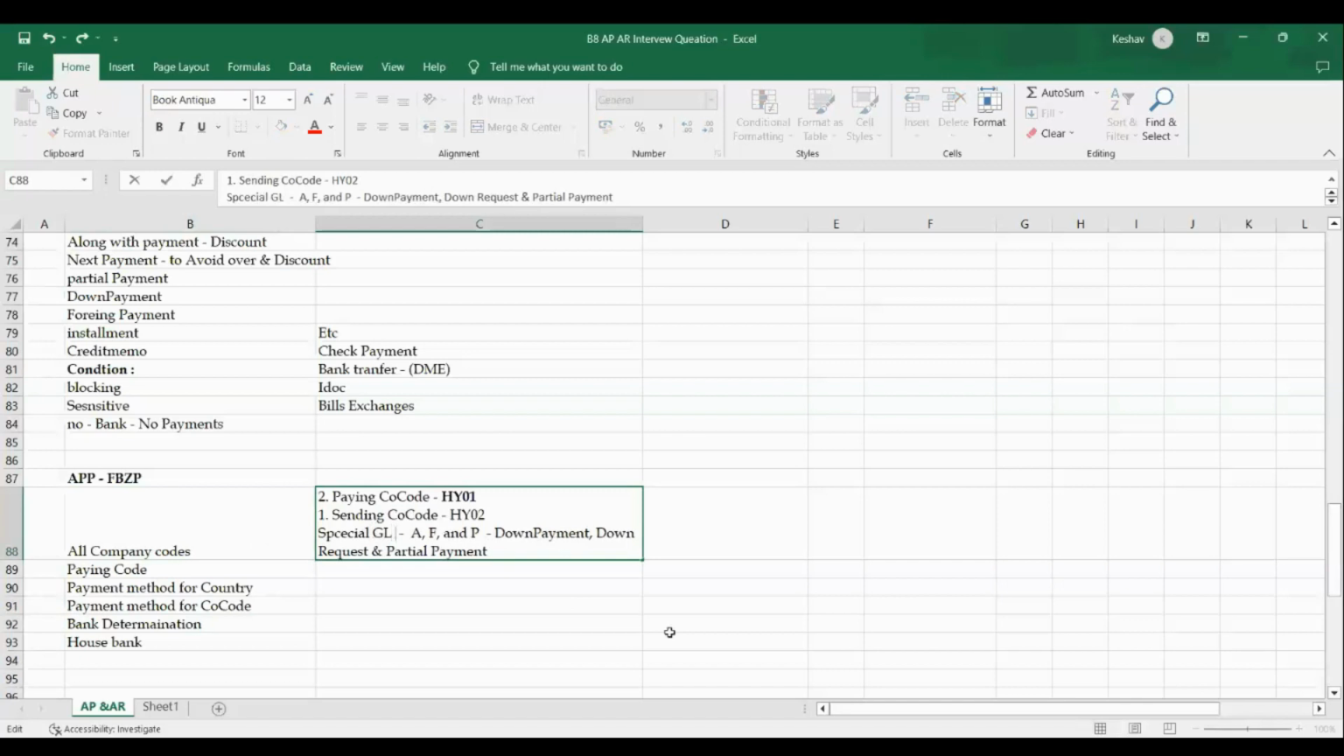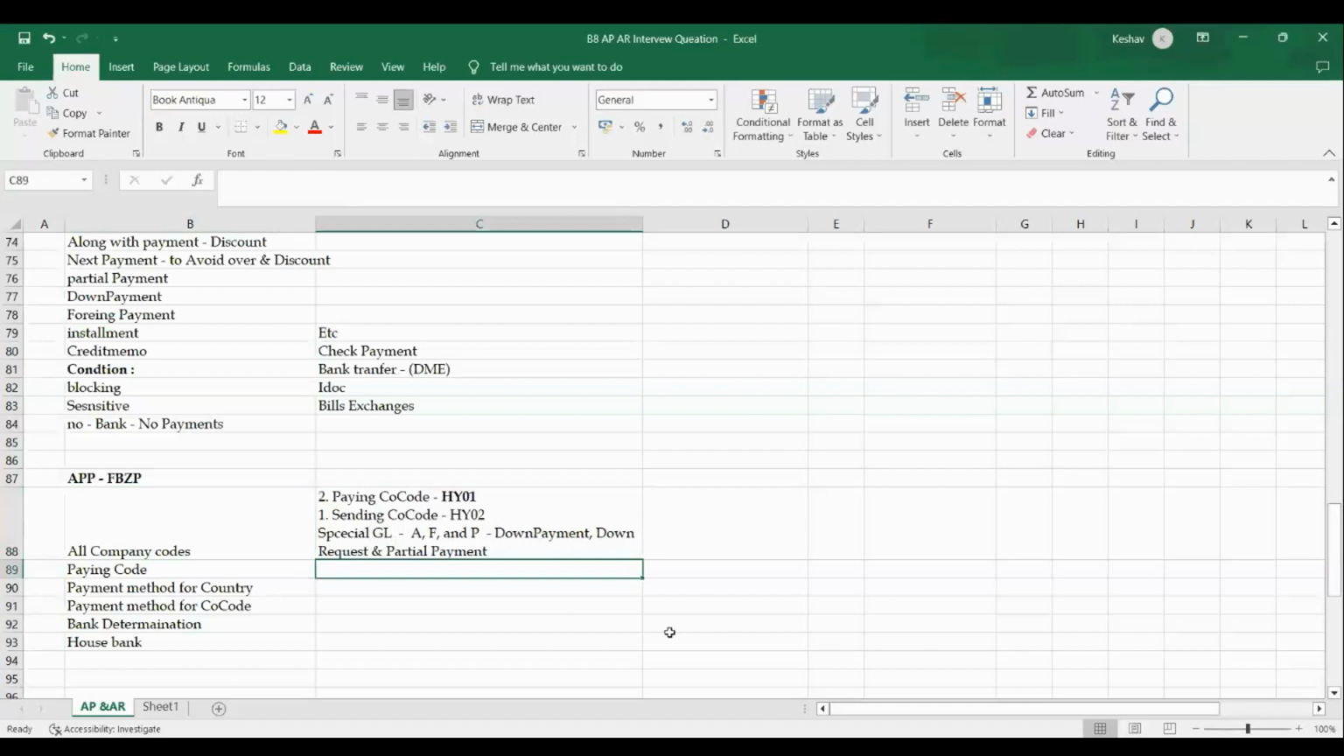Is that right? Are you recollecting, everyone? Yes, sir. Perfect. What about the paying company code? Here is the option, sending and paying company code. Coming to the paying company code, it is finalized as HY01.